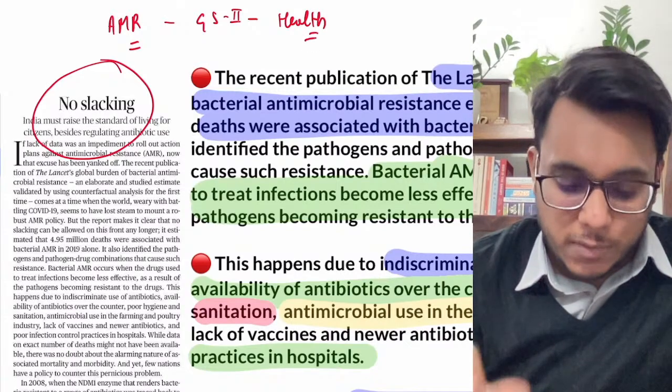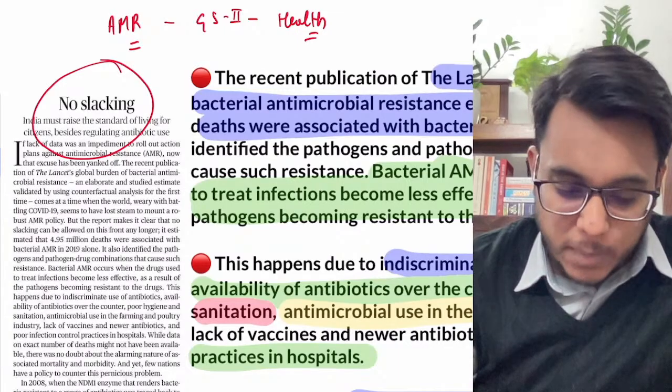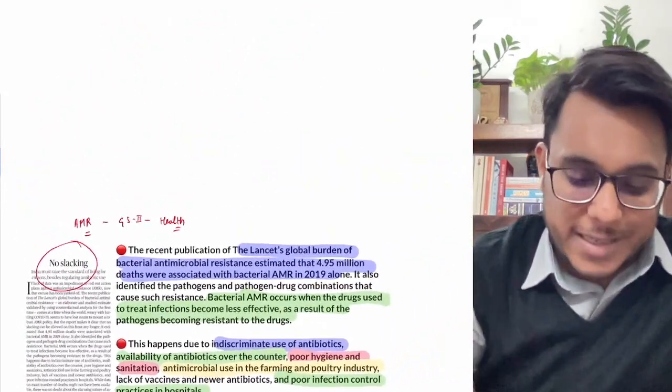Now let's first understand what this article is talking about. Before going into it, we'll see the background.